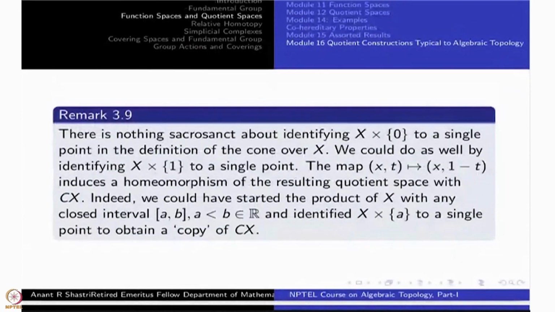So we identify x cross 0 to a point. Okay, so we got an ice cream cone like that. You could have done x cross 1 also to a point. Then you would have got a tent. Both of them are cones.